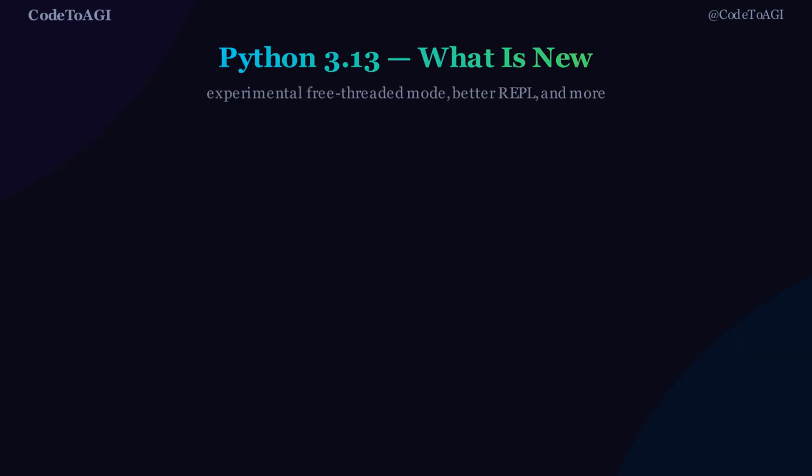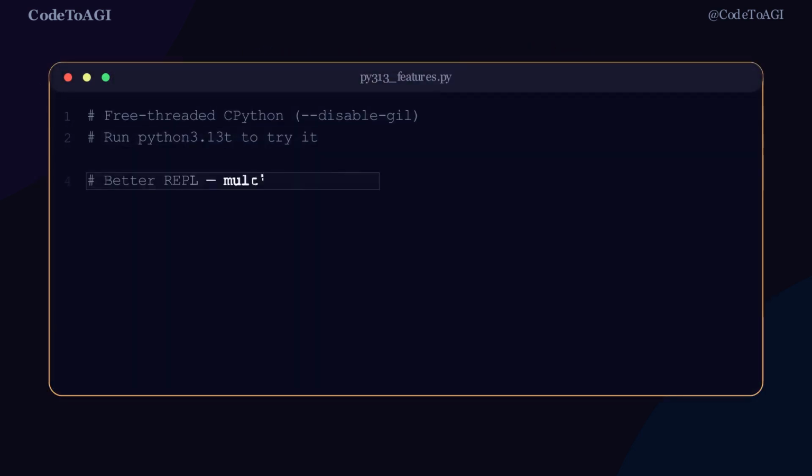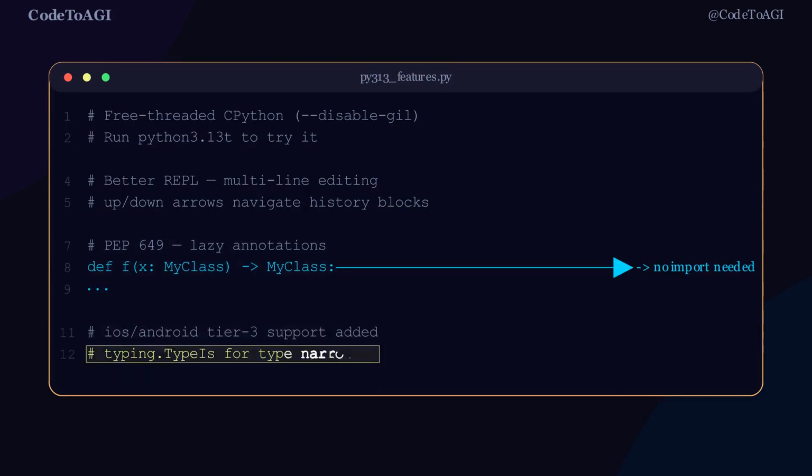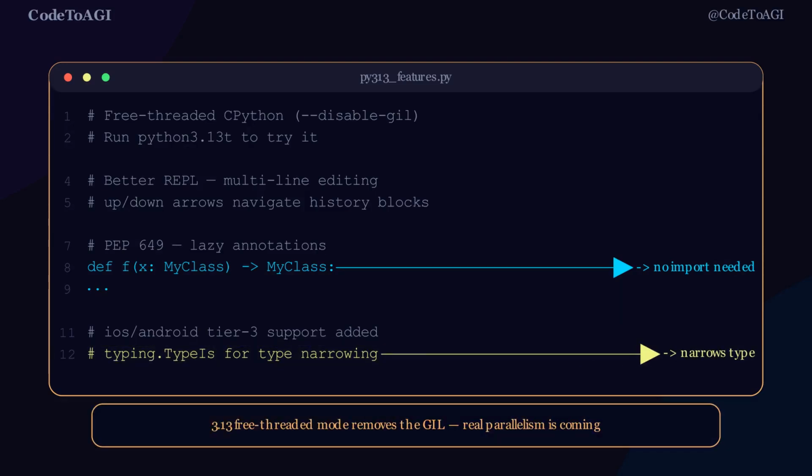Python 3.13 is the boldest release in years. The free-threaded build removes the global interpreter lock. Run Python 3.13t to try it today. The new REPL supports multi-line editing with arrow keys. Lazy annotations via PEP 649 land here too. TypeIs and @warnings.deprecated are in typing now.